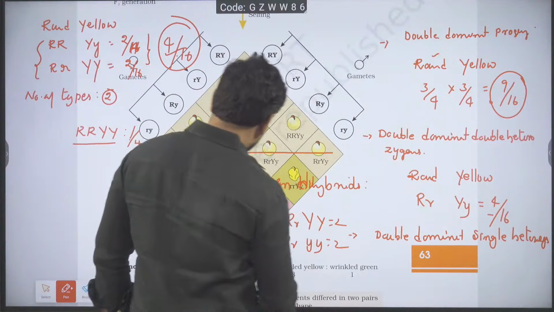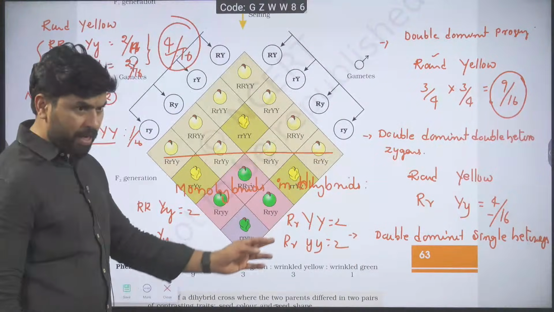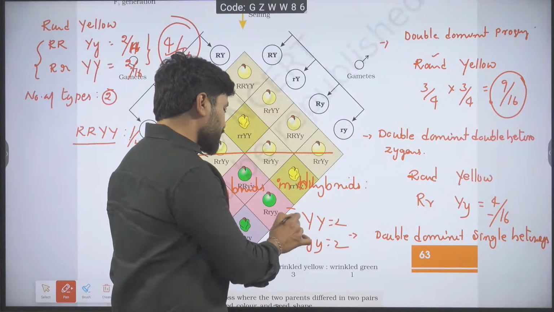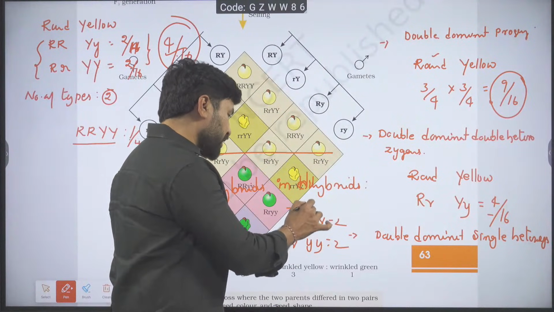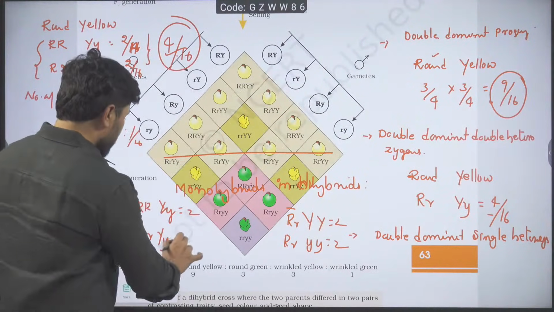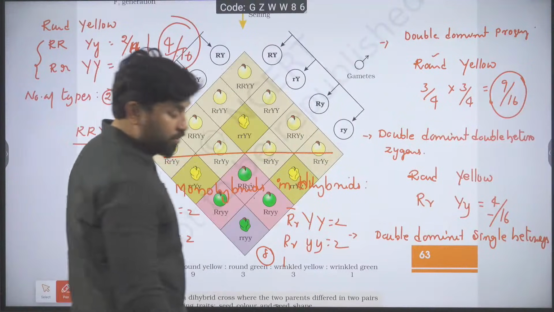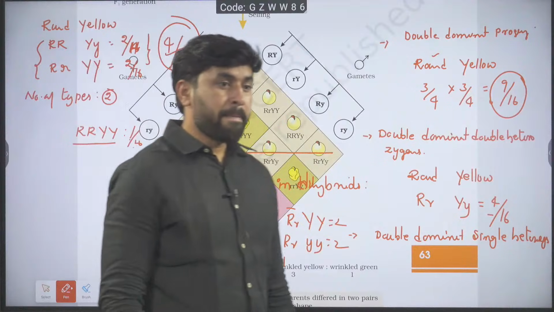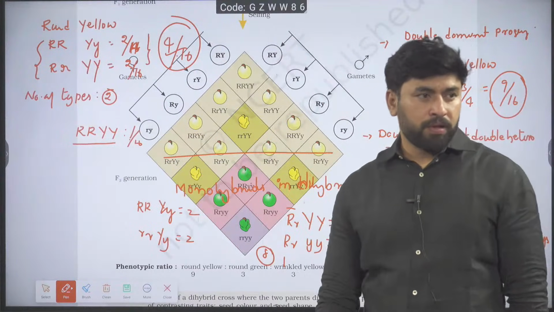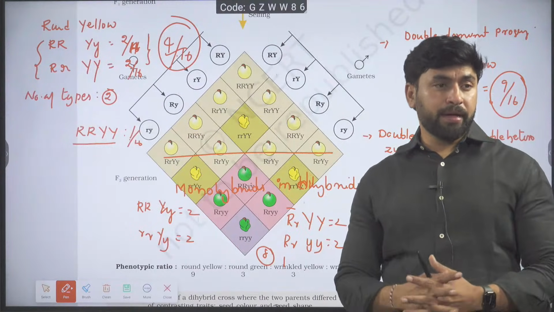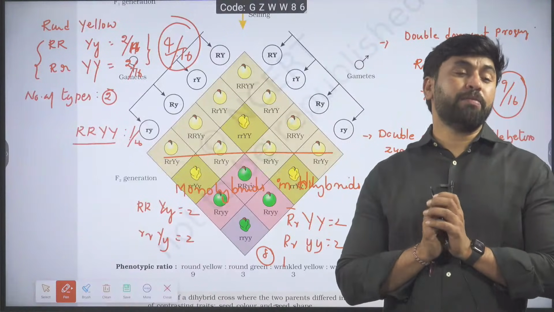How many like this? 2. How do I know how many like this? This is heterozygous, 2 by 4. Homozygous, 1 by 4. So totally 2 by 4. Total number is 8. Is it okay? Number of monohybrids in dihybrid cross is 8 by 16.